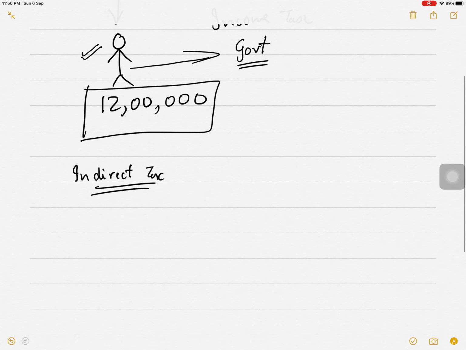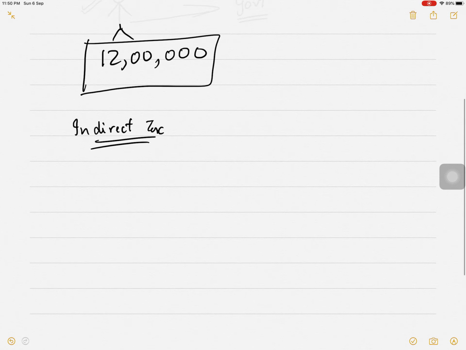But in case of indirect tax, what happens? Suppose you go to a shop and you buy a product from the shopkeeper. When you buy a product from the shopkeeper, that product is inclusive of all taxes. Okay. So when you pay money to the shopkeeper, this is a shop and you are this person, you buy one product. The value of that product, suppose you have paid 110 rupees.